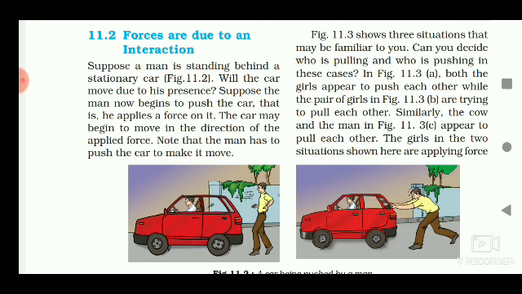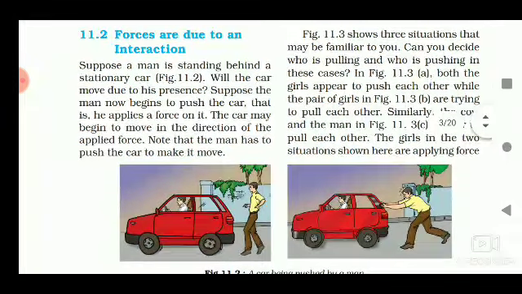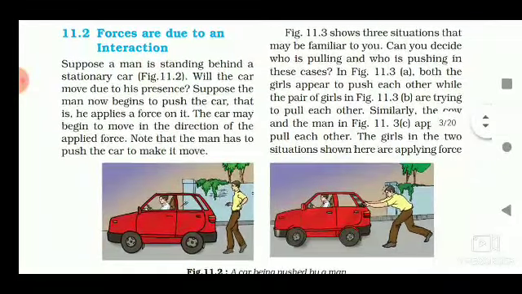Suppose the man now begins to push the car, that is, he applies a force on it. The car may begin to move in the direction of the applied force. Note the man has to push the car to make it move. And of course, in the direction in which the man applies the force, in that very direction there is a chance of the car moving.